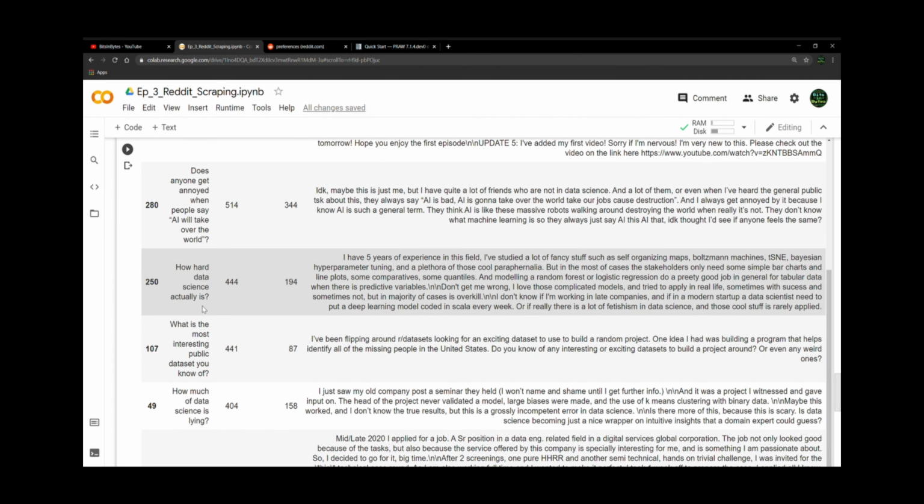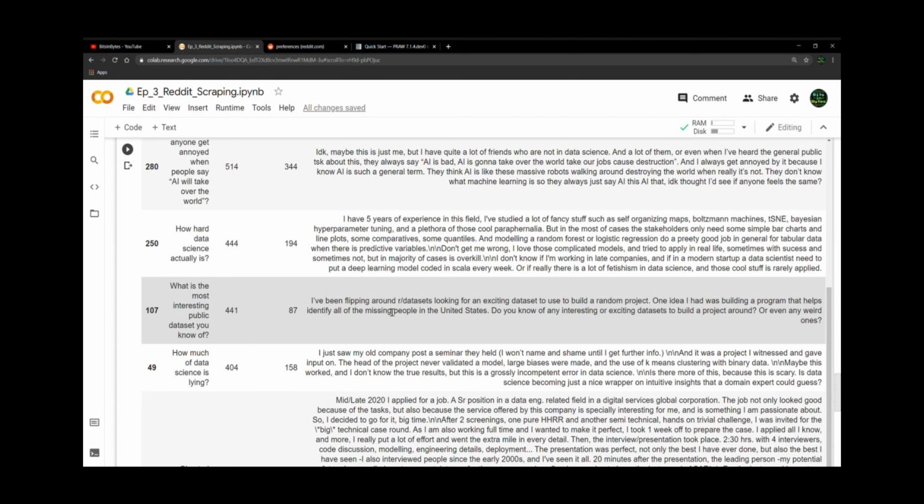How hard data science actually is. How hard is data science actually? How hard is data science? Well, apparently grammar isn't a requirement for engagement and popularity on Reddit. I guess I'd go as far as to say in the data science subreddit, even more so. We're not so concerned with your grammar as much as we are with the accuracy and predictive power of your models. Interesting.